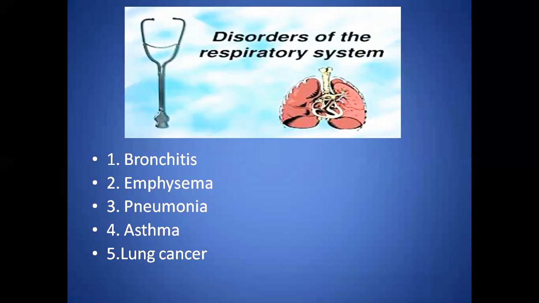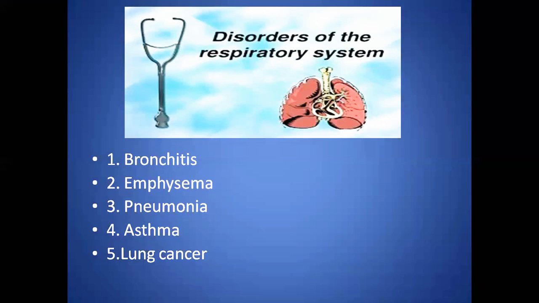Next, disorders of the respiratory system. There are a number of respiratory disorders which affect people. The percentage of such disorders is particularly high in Pakistan. It is due to the higher concentration of air pollutants not only in the urban but also in the rural atmosphere. Some of the important respiratory disorders are: number one, bronchitis, emphysema, pneumonia, asthma, lung cancer.